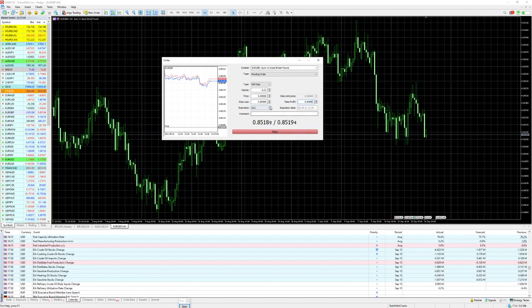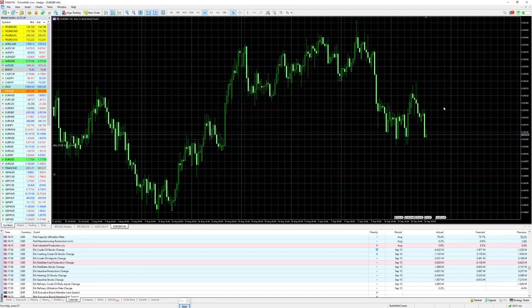And then you have the expiration date. GTC means good till cancelled. You can say it's just valid for today, or you select a day and a time as expiration date, or just a day, and you can say maybe it's just valid until tomorrow, and then you just click on here, set it on tomorrow, and it's done. And then you can place it, and now you have your setup here. You will sell as soon as the price will cross below the 0.8509. You have your stop placed and you have your target placed, and that's it.